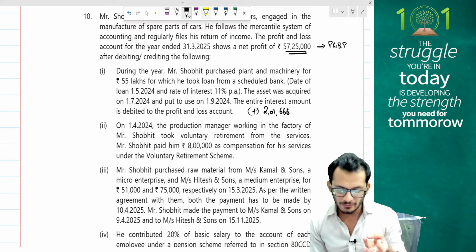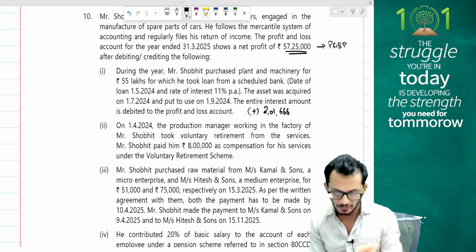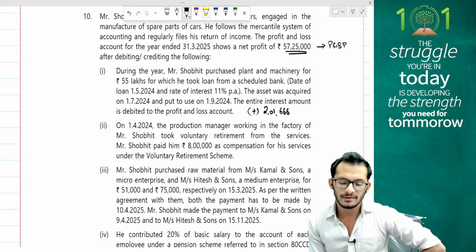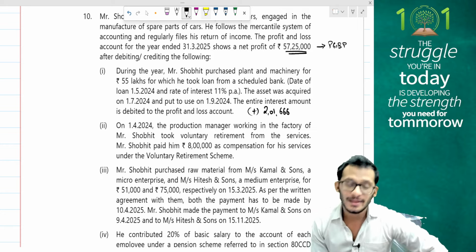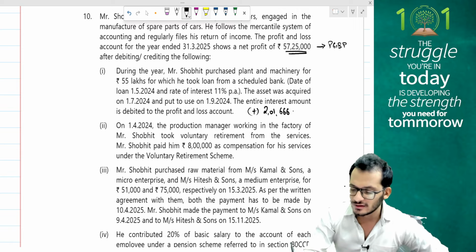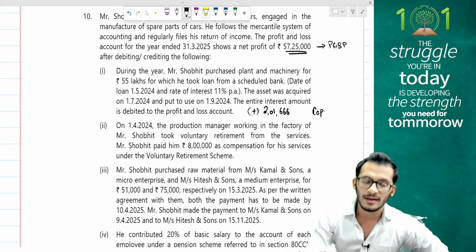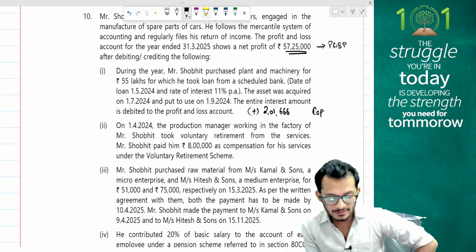Yes, so I've taken it for May, June, July, August. So 4 months is what is going to happen. This interest will get fully disallowed and will be capitalized to the asset cost. So this has to be disallowed in PGBP and then has to be capitalized to the asset cost to claim depreciation.